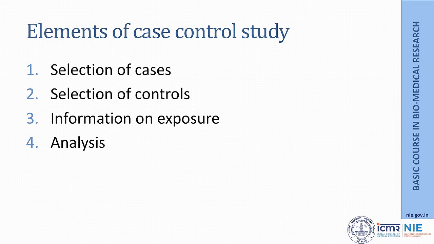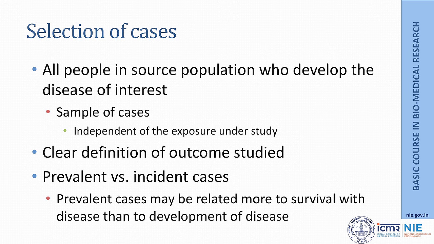Like cohort study, there are 4 important elements of case control study. First is selecting cases, second is selecting controls, and third is collecting valid information about exposures and then doing the analysis. Coming to the selection of cases, theoretically all people in the source population who develop the disease of interest could be included in your study, or you could sample these cases. However, one thing you should keep in mind is that the selection of cases should be independent of exposure under study.